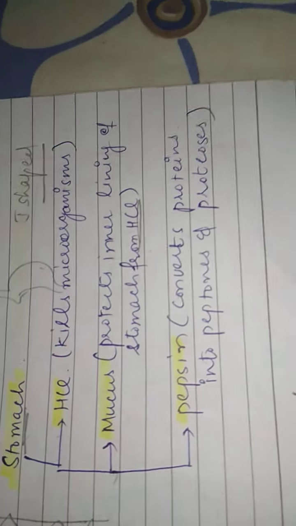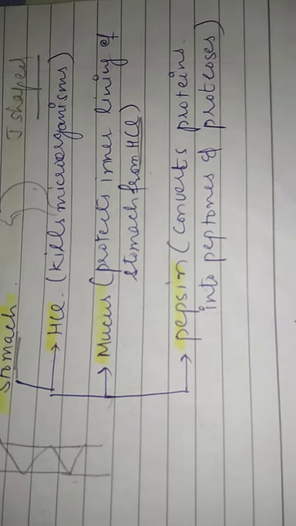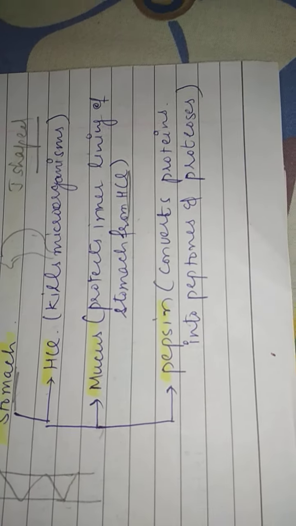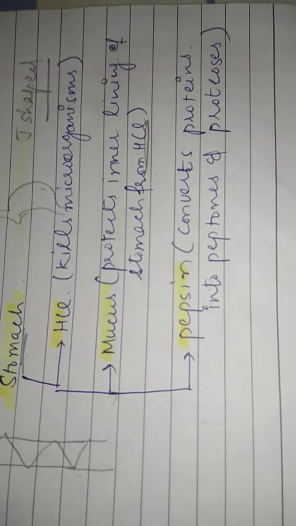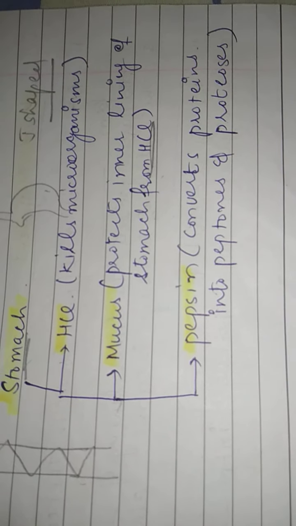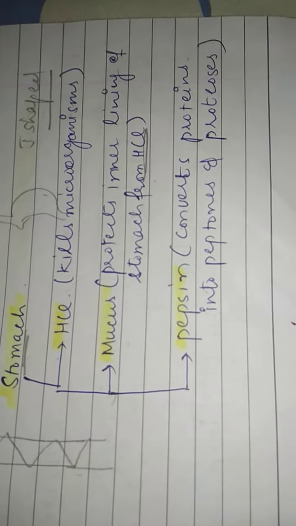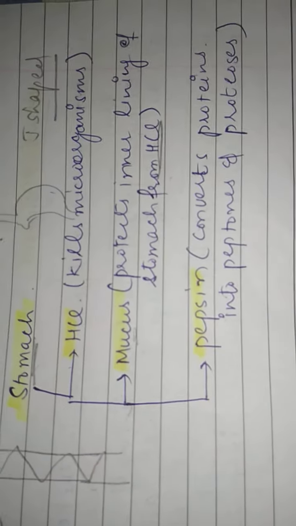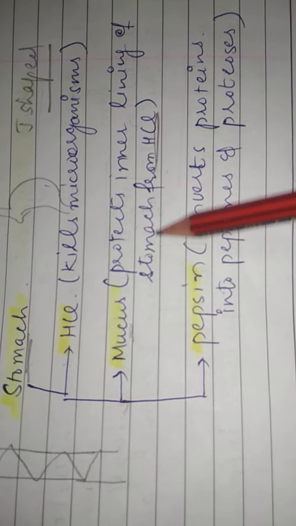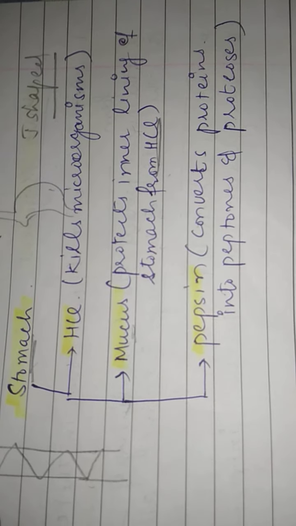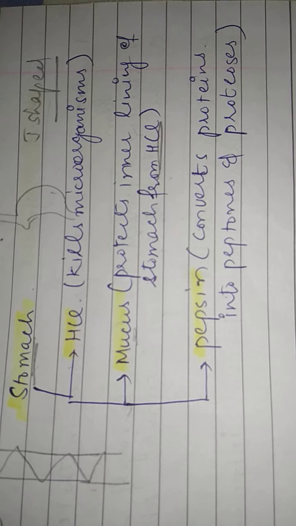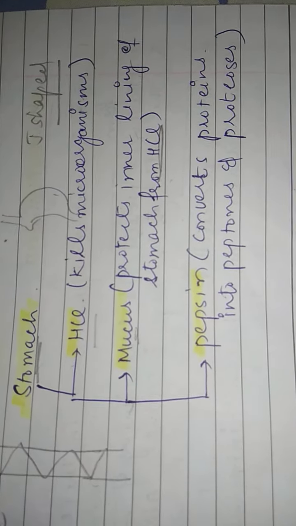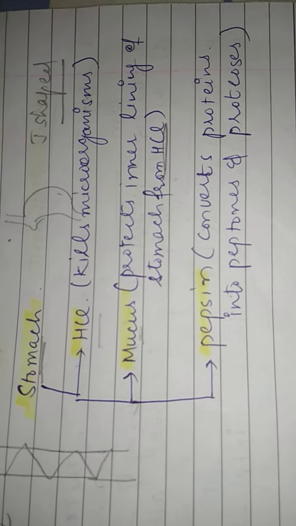Sometimes in our stomach an excess of hydrochloric acid is released. That is why we feel a burning sensation, because the stomach pushes the acid up, and mucus overcomes that sensation, protecting the lining of the stomach from the HCl. If excess HCl is released and mucus is not released, it will lead to ulcers in our stomach.